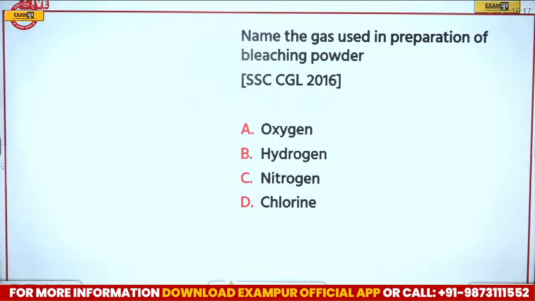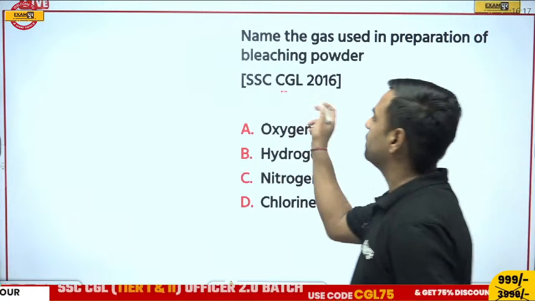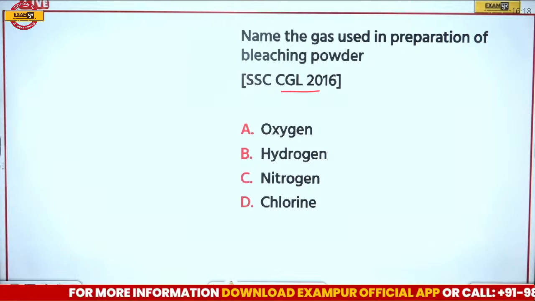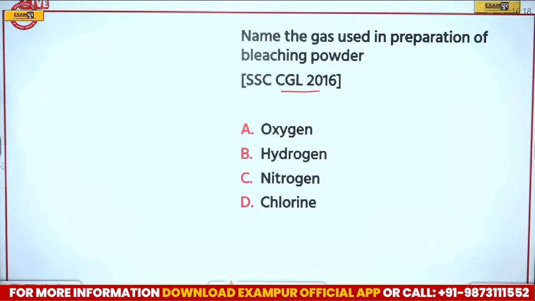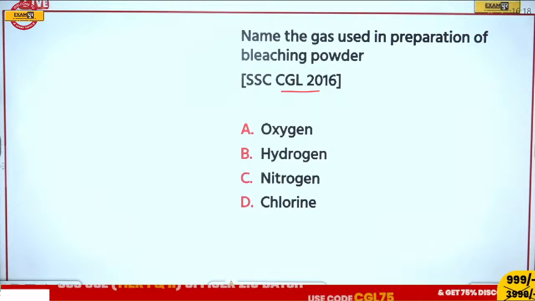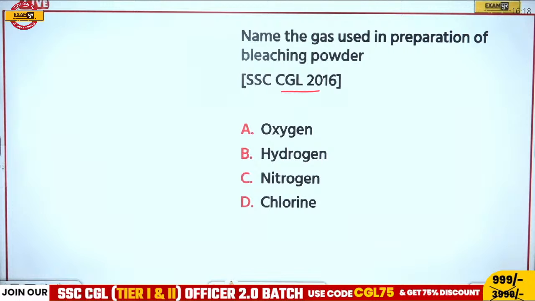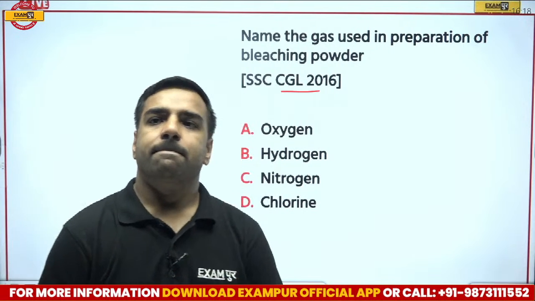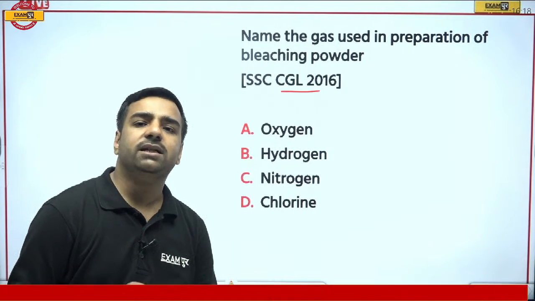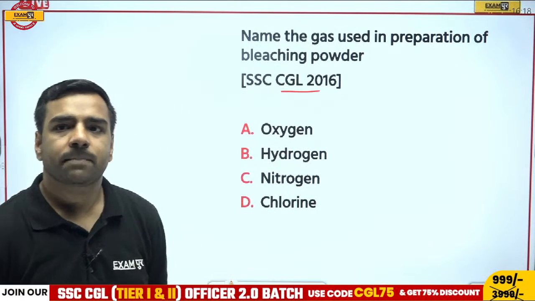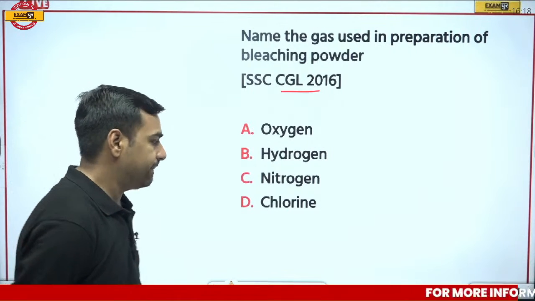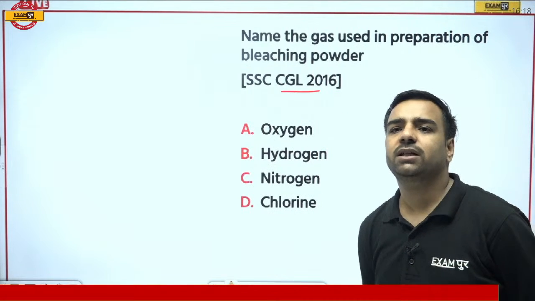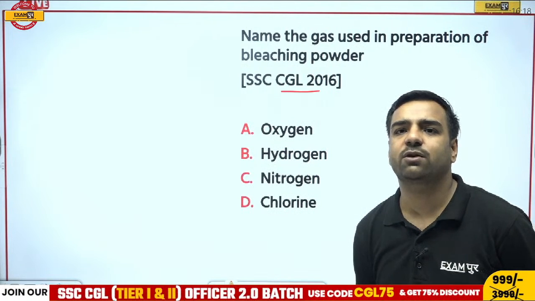Name the gas which is used in the preparation of bleaching powder. Now this is from CGL 2016. What is the correct answer? Gas which is used in making bleaching powder. I guess everyone must be aware of this part. Answer please. Vikram is going with option D, that is chlorine. Others? Gobinath is also with D. Abhijit, what do you think? Will it be oxygen, hydrogen, nitrogen, what?